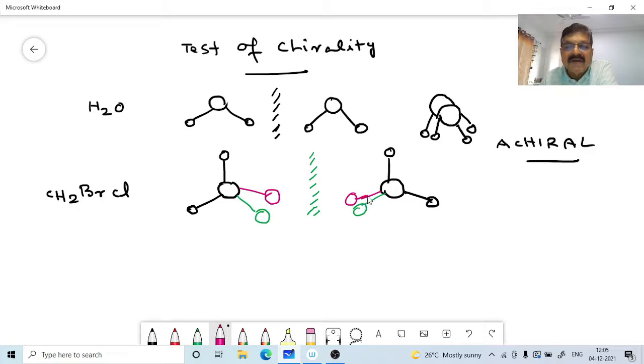Now this is the mirror image. When you rotate the molecule, these bonds and atoms align properly. Bonds and atoms align. In this case also.